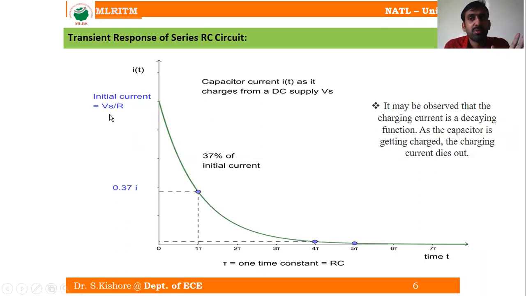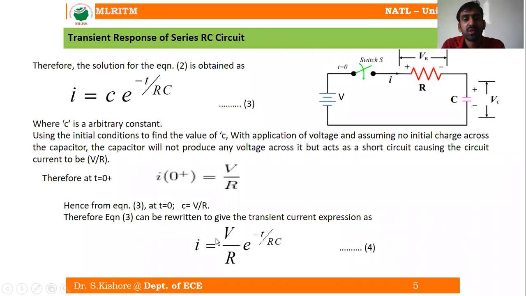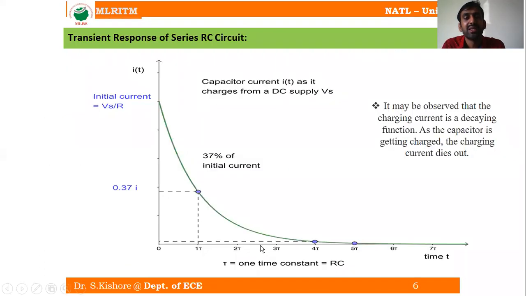V by R is going to be our current. From that, as the capacitor gets charged, it is exponentially decaying because it is e power minus T by RC, with respect to the time constant. Is it clear? The current is exponentially decaying when the capacitor is getting charged.